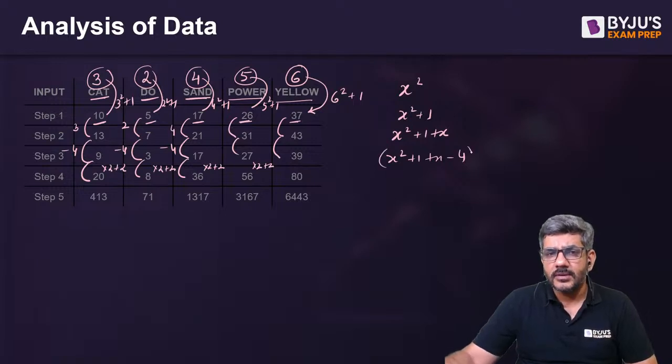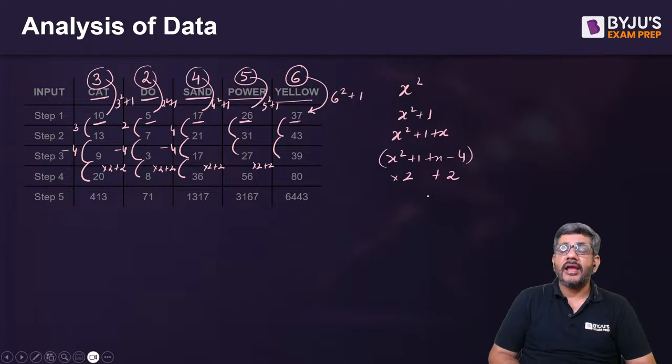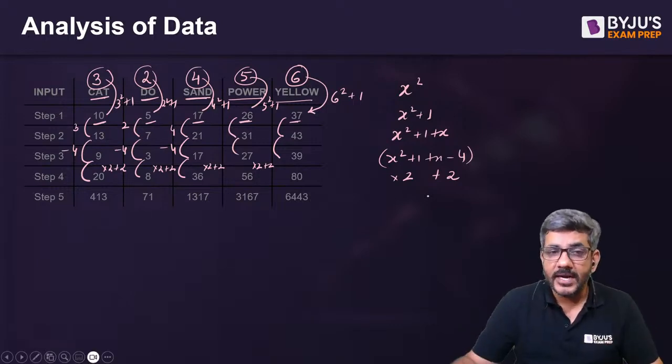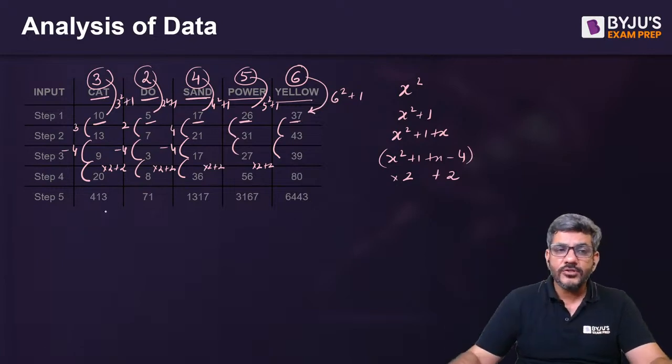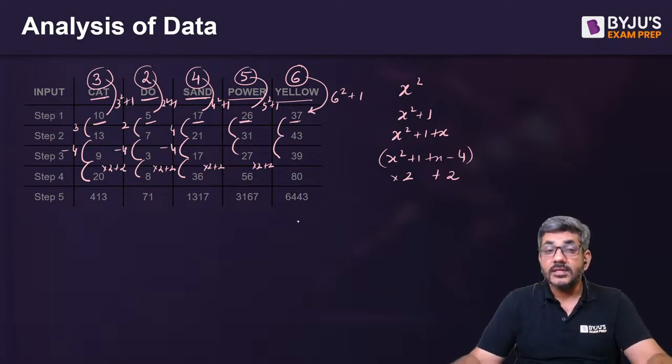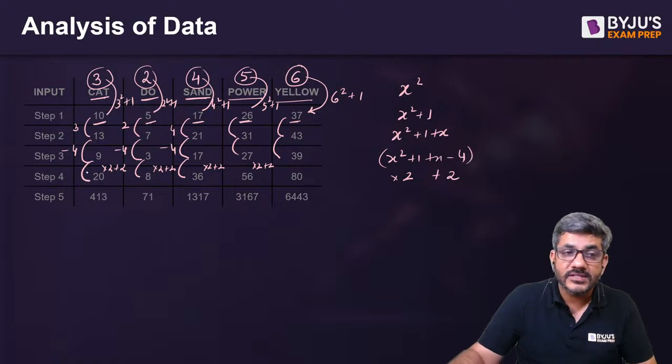So that means this number is multiplied by 2 and then 2 is added in the next step. This number is multiplied by 2 and 2 is added in the next step. And in the last step, of course, you see the numbers are too large. That has to do something with the squares of these numbers.